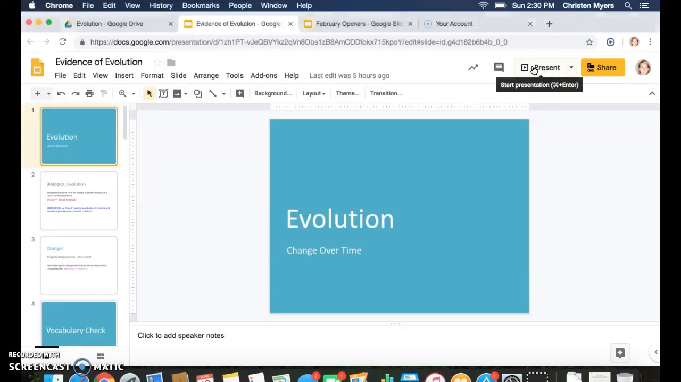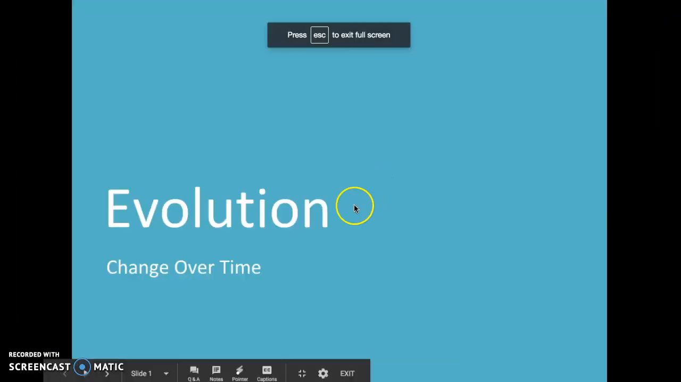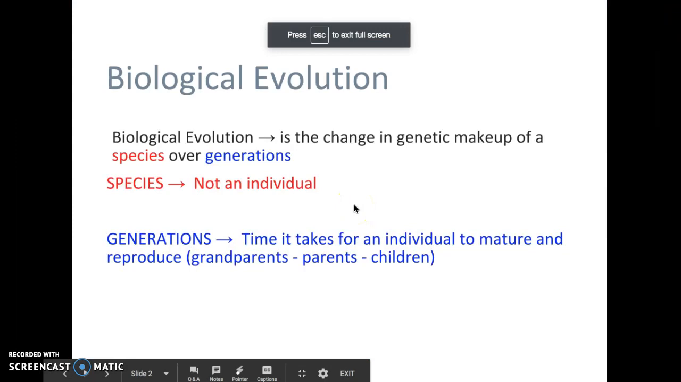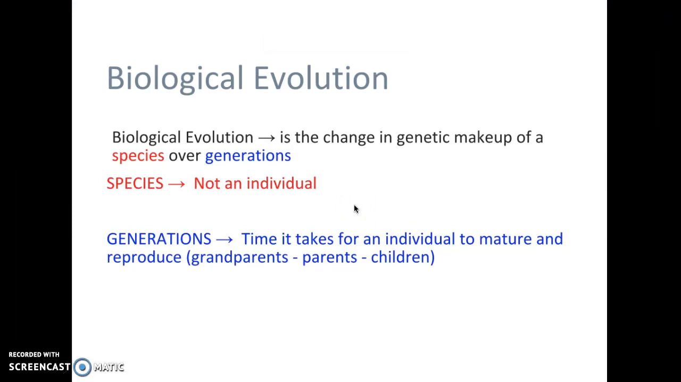This is our flip lesson on evolution. We are going to talk about evolution in a biological sense, so we're talking about living things. With biological evolution, this is the change in the genetic makeup of a species over generations. So when we talk about a species, we're not talking about one individual organism, we're talking about the entire species.